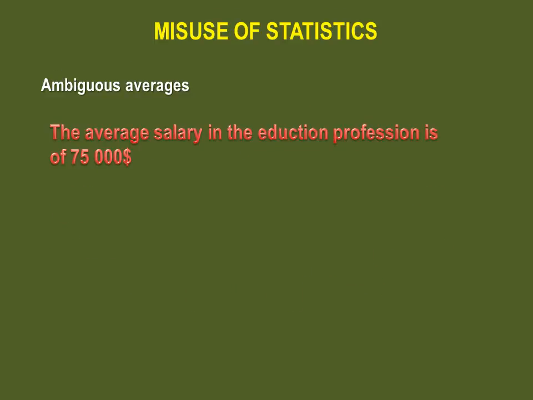Ambiguous averages are also misleading. If you look at this sentence, it says that the average salary in the education profession is $75,000. That's a good salary, but as we'll see later, there are 4 commonly used measures that are called averages: the mean, the median, the mode, and the mid-range. These averages can differ significantly, and whoever knows this can easily choose the one that supports their position.